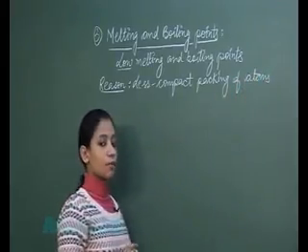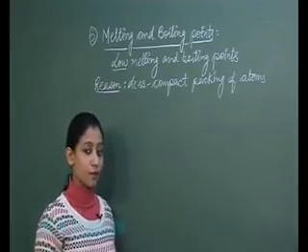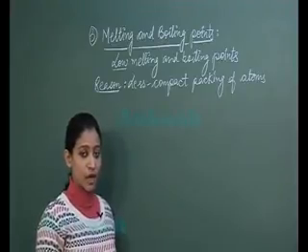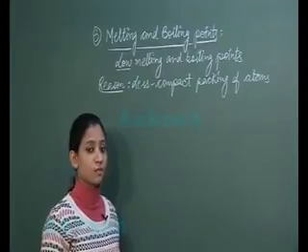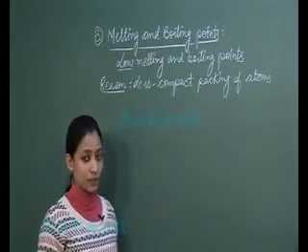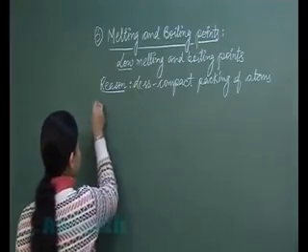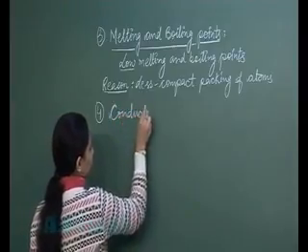So when we talk about the melting and boiling points of non-metals, we say that they have low melting and boiling points, obviously in comparison to metals. But the reason for this is that they have less compact packing of their atoms, therefore they have low melting and boiling points. Next physical property which we are going to study is conductivity.